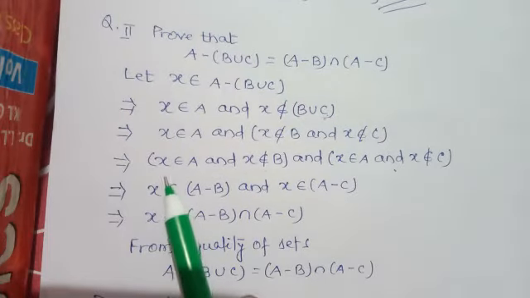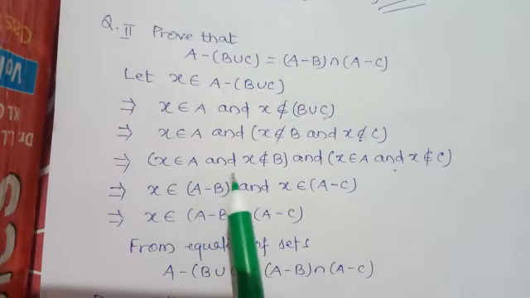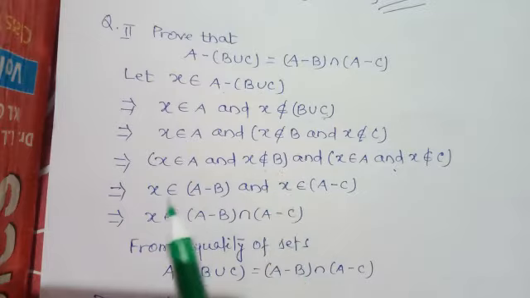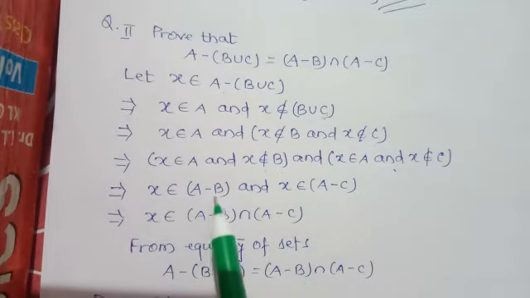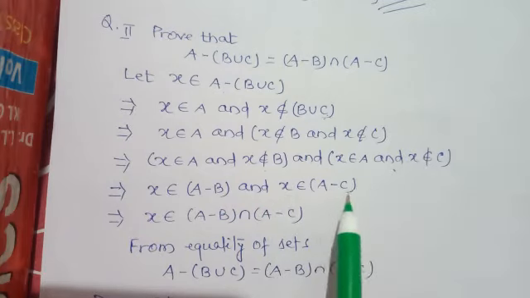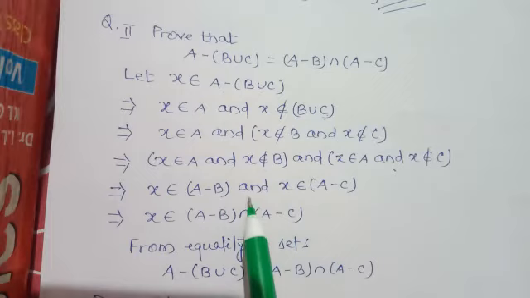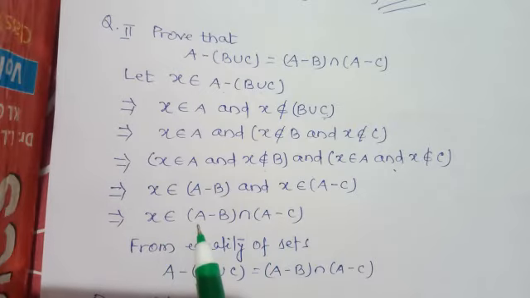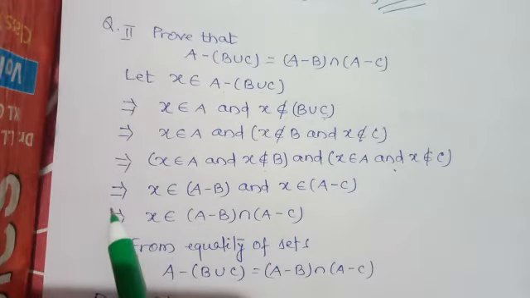See the first bracket: X belongs to A and X does not belong to B means X belongs to A minus B, and from here X belongs to A minus C. So now replace this "and" by the intersection symbol. So X belongs to (A minus B) intersection (A minus C). Again we write implies and is implied by.